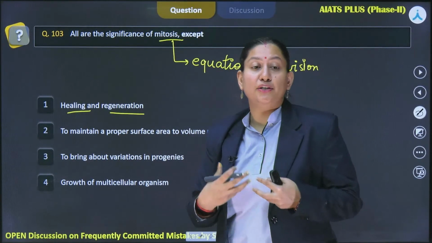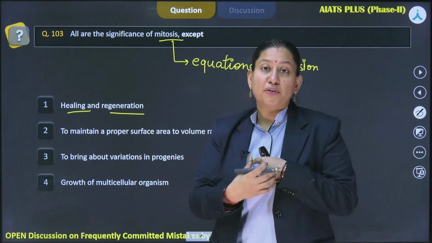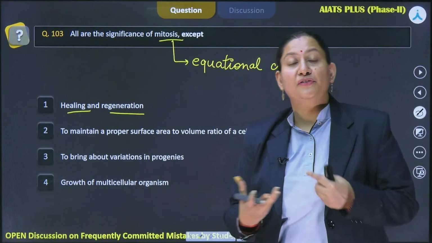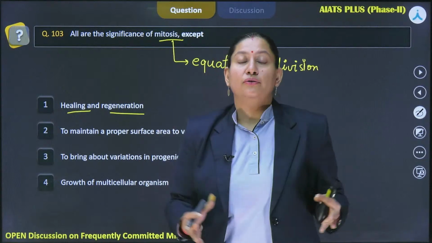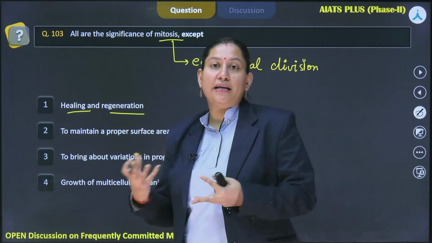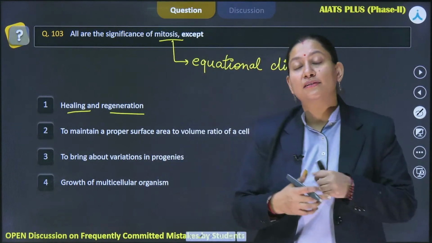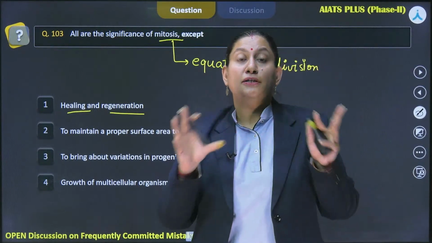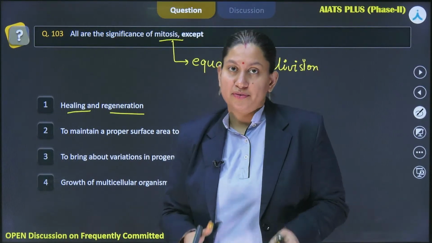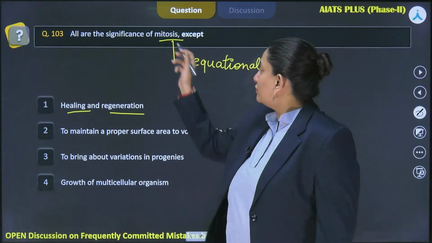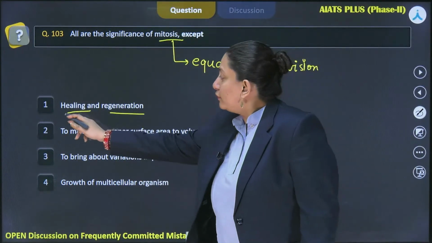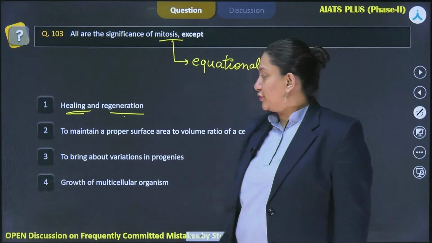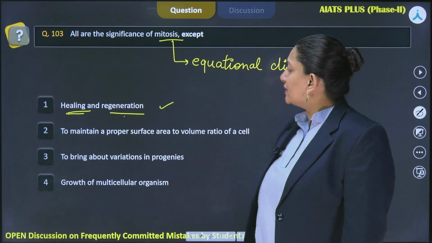If you would induce meiosis to perform this particular one, there will be certain other type of cells that are going to be produced, and then your entire viable state is going to be impaired, because now there are different cells which are not differentiated for this particular purpose, right. So that is why mitosis, being an equational division and producing similar sort of cells, is helpful for healing and regeneration. So this is one of the significance.